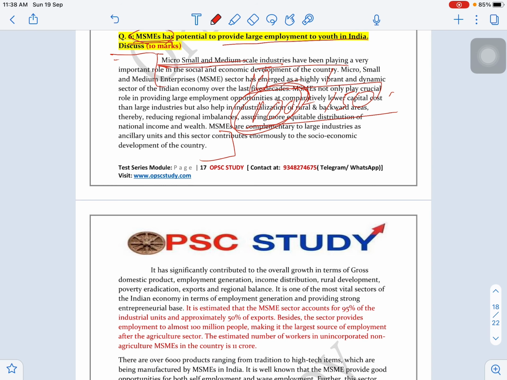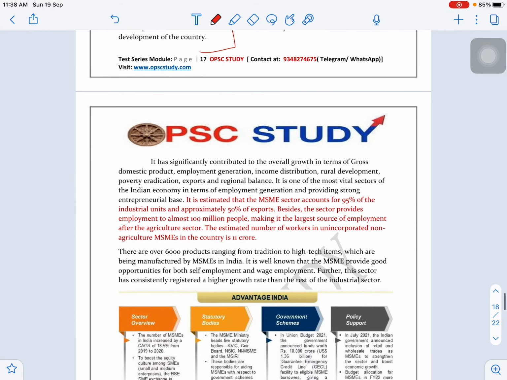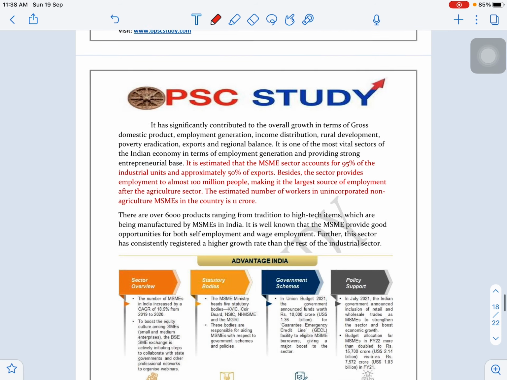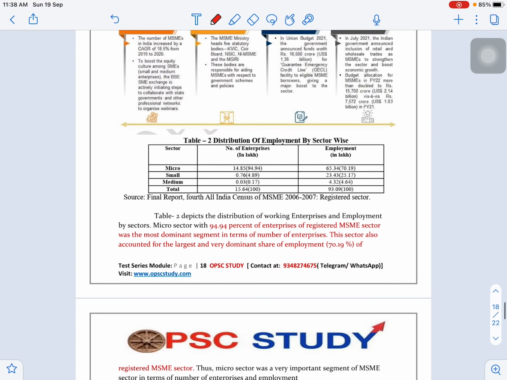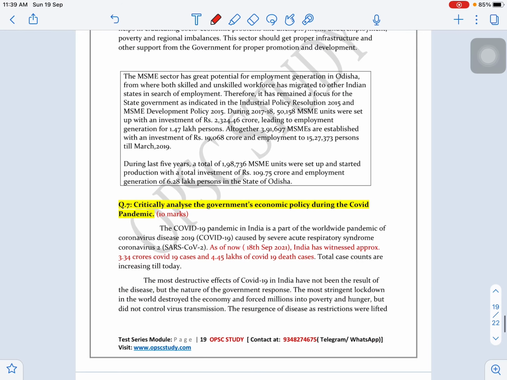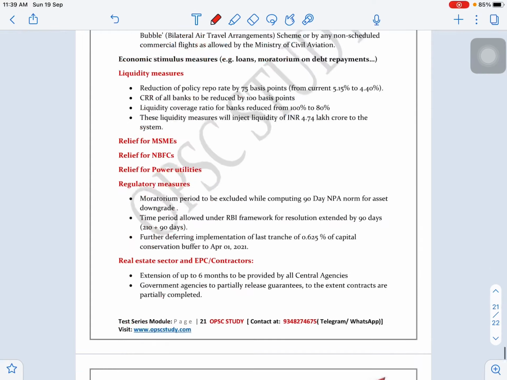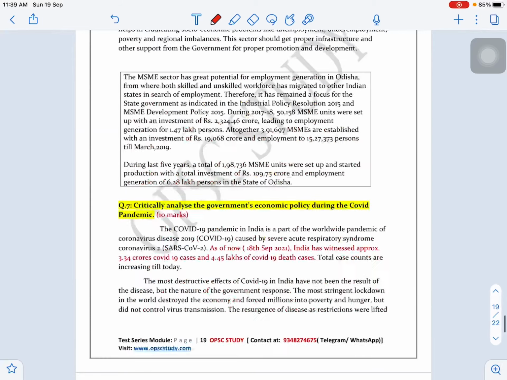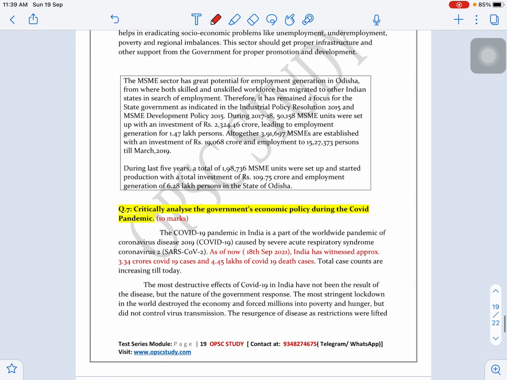So you write a point, and we have provided enough material, so you can point out the important points, which we have colored. We have given some charts also, so you can use them and write a good answer out of this. The last question is comparatively vast. We have written it in a vast format.